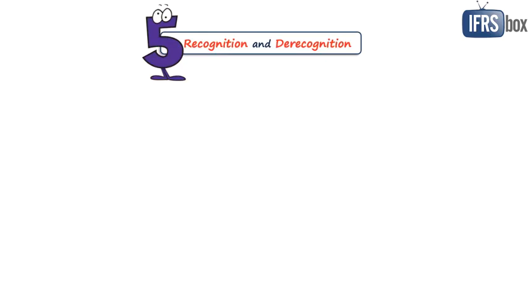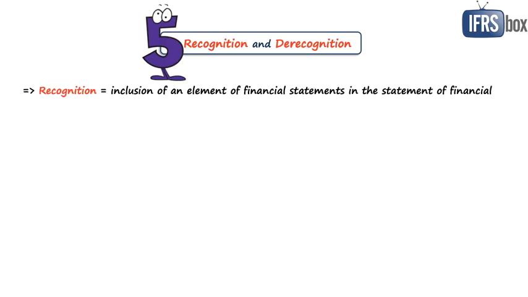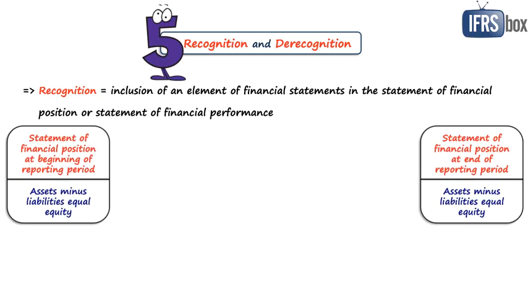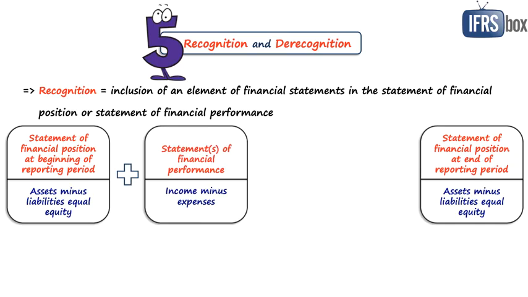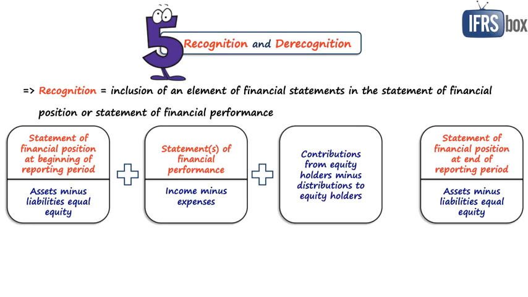Chapter 5 is about recognition and derecognition. Recognition means inclusion of an element into financial statements when it meets the definition, and it links the elements in the statement of financial position and the statement of financial performance as follows. Well, in the statement of financial position, at the beginning and at the end of the reporting period, assets minus liabilities equal equity. And we also have income minus expenses recognized in the statement of financial performance, and contributions from and distributions to holders of equity. And these two items are recognized changes during the period.